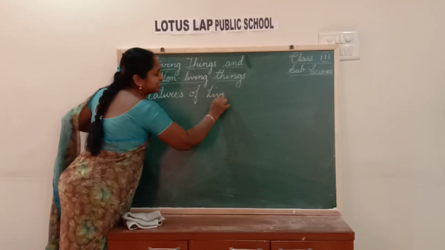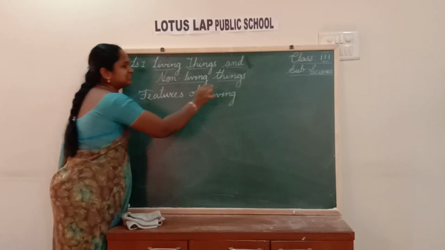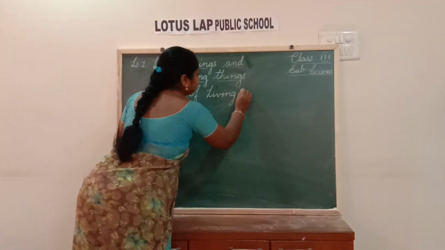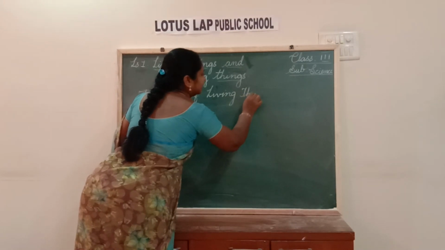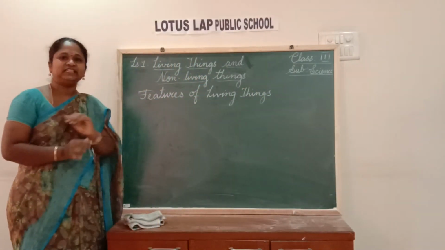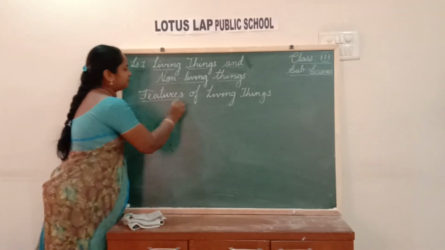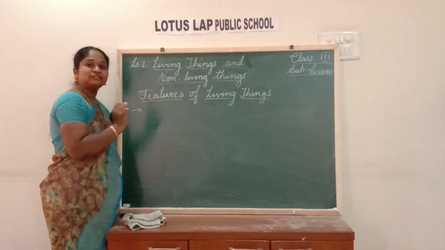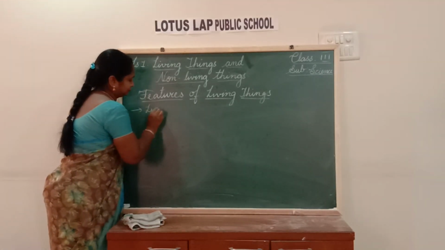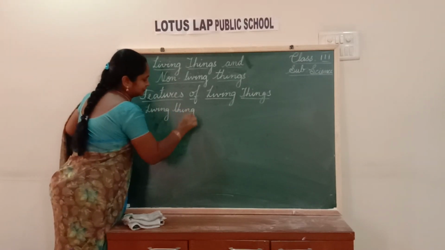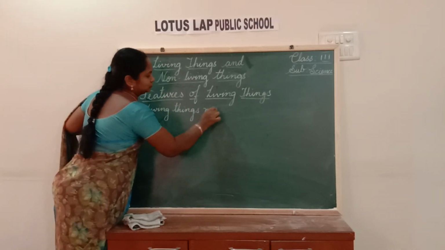Till now, we discussed that living things move and they will grow. There are many other features by which we can differentiate a living thing from a non-living thing. So, first feature, living things move.